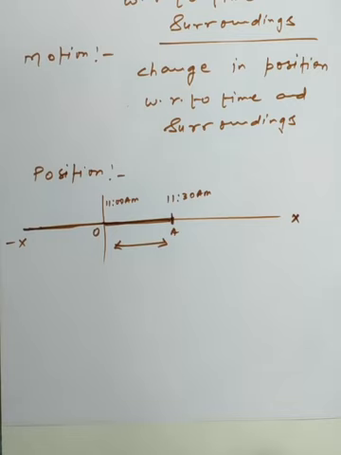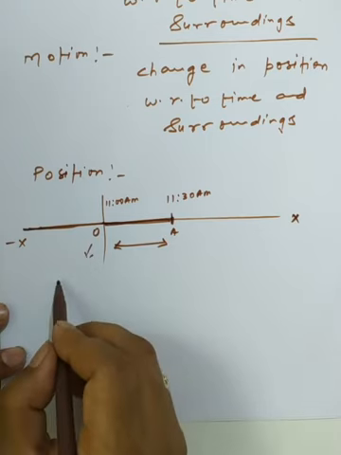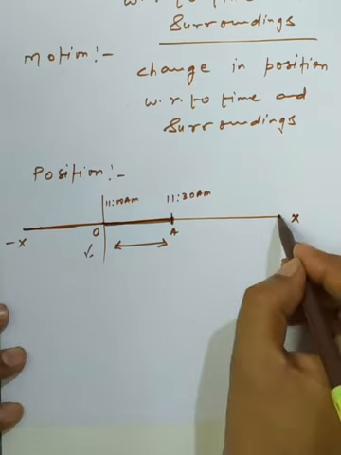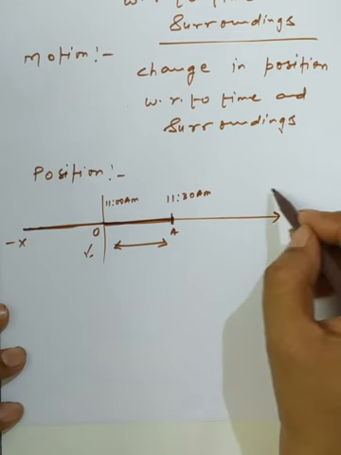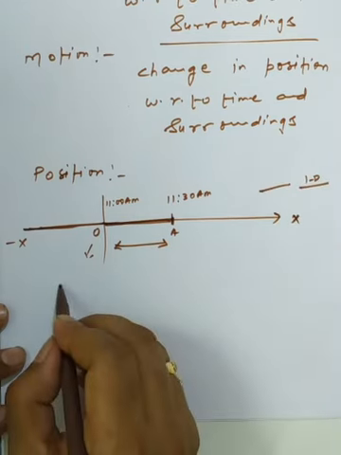If you are moving along the plus axis, we can take the position of an object from the reference point, and always there is a utility of the reference point and the coordinate axis system. So it is an example of the one dimension, and this O is the reference point.